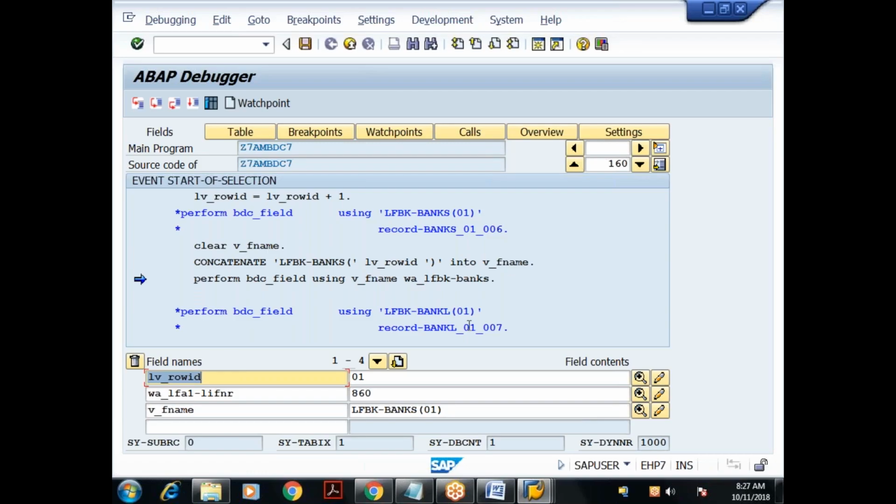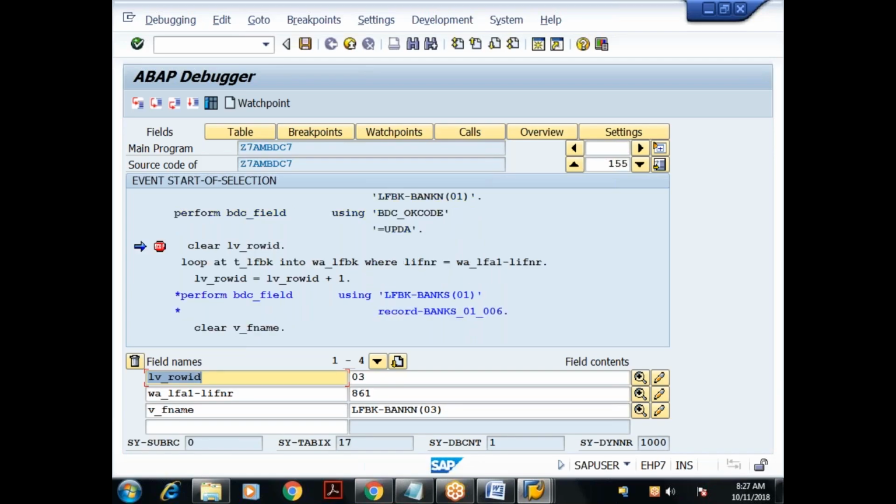We are mapping a field name. I'll say F6. Then clear V F name. Again, the second field is constructed, bank L of 01. I'll say F5. Again bank N. I'll say F6, and F8. Again, I'm clearing the row ID. See how many times it is looped here? Three times, because the first vendor has got three records. So 03. I'm clearing now. It is set to 00 now.